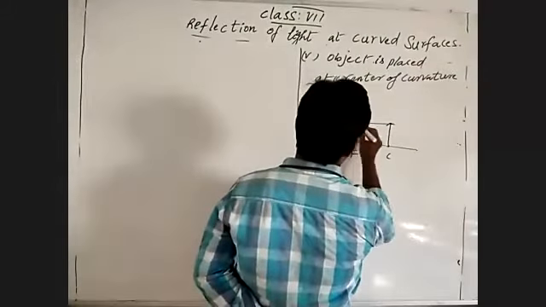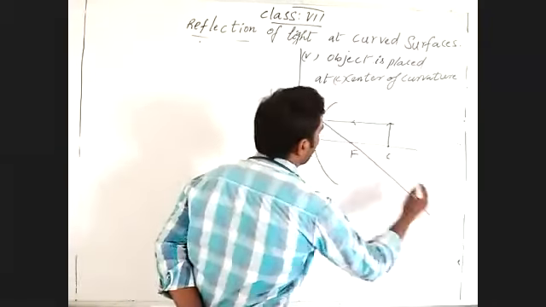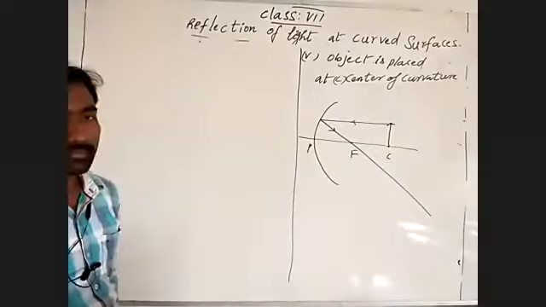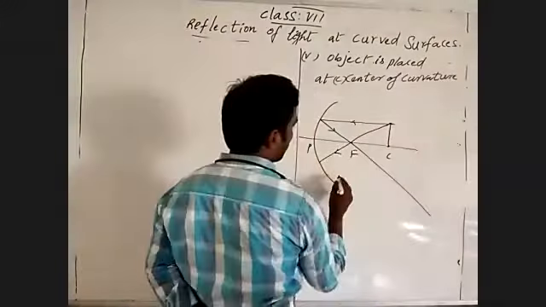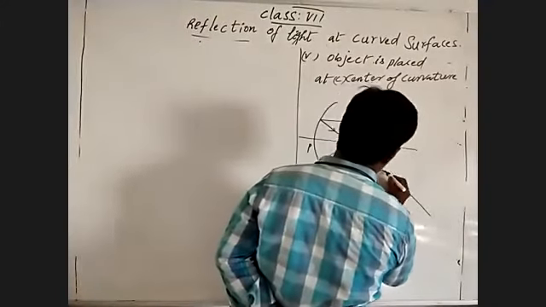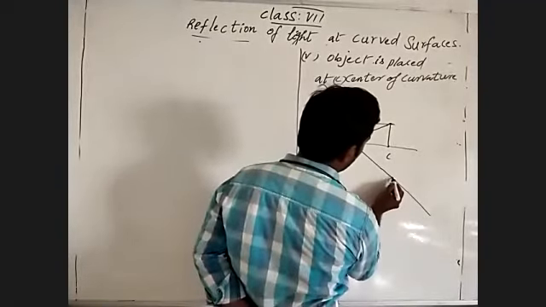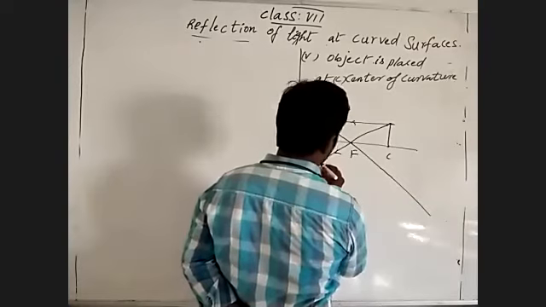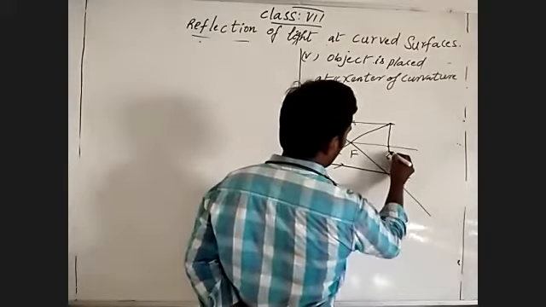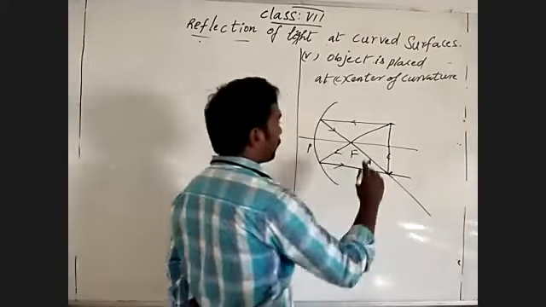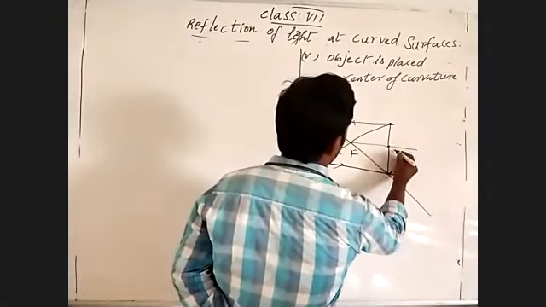So one is a light ray traveling parallel to the principal axis. It giving reflection through focus. One more, you can go pole or focus, not a problem. I will go through focus. Now it give reflection bent somewhat, reflection parallel to the principal axis. So it formed at the same position, center of curvature.